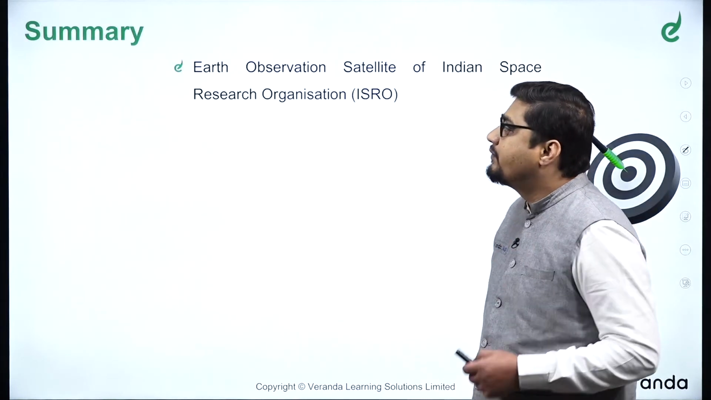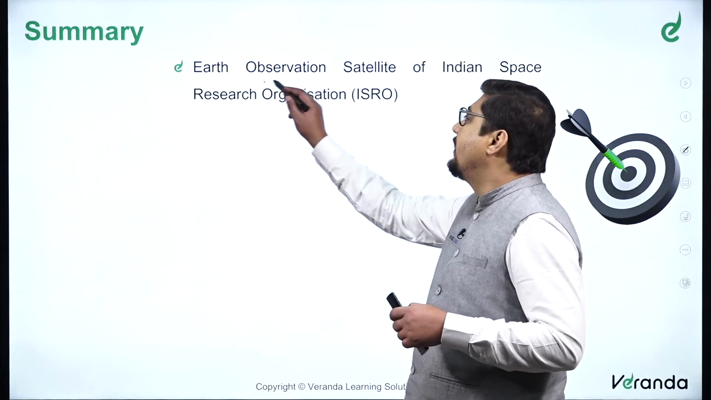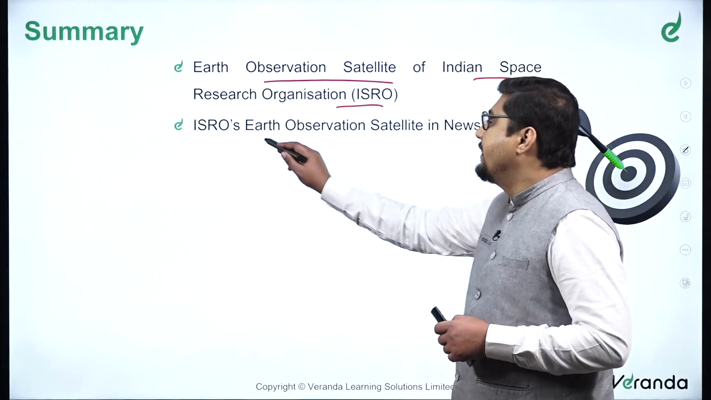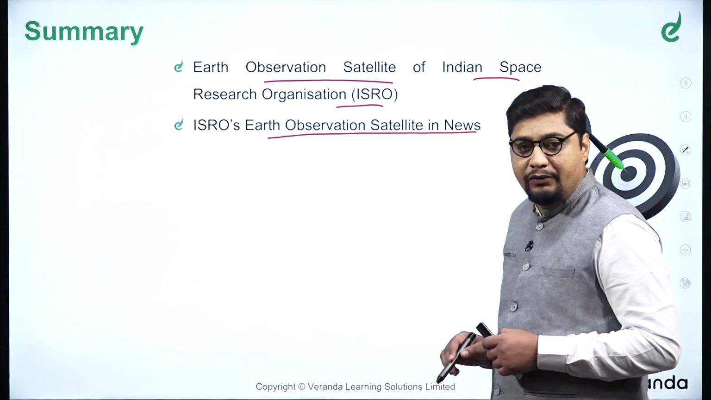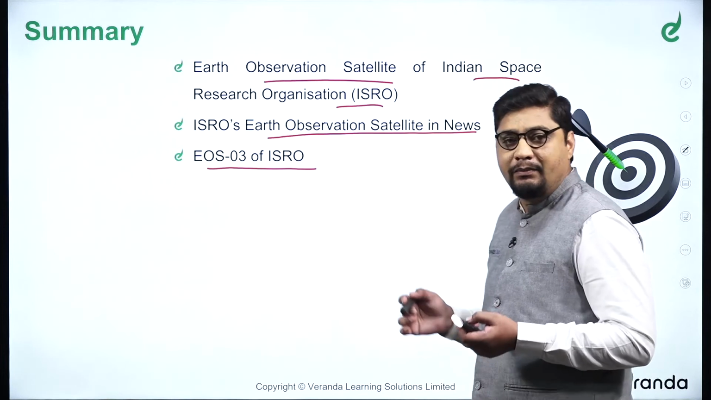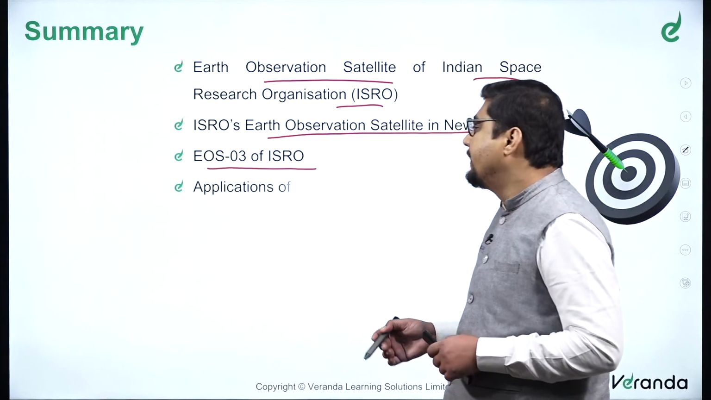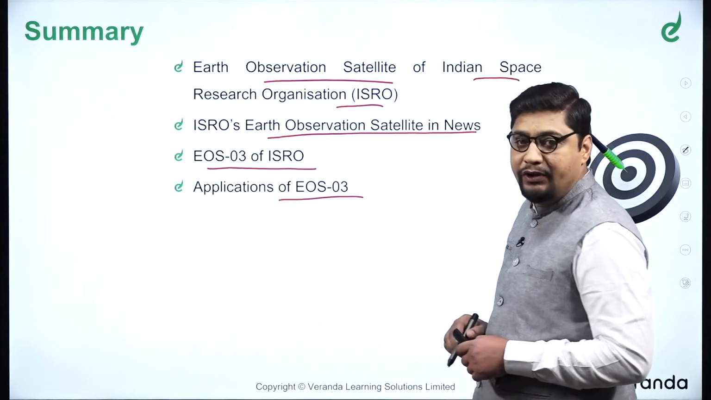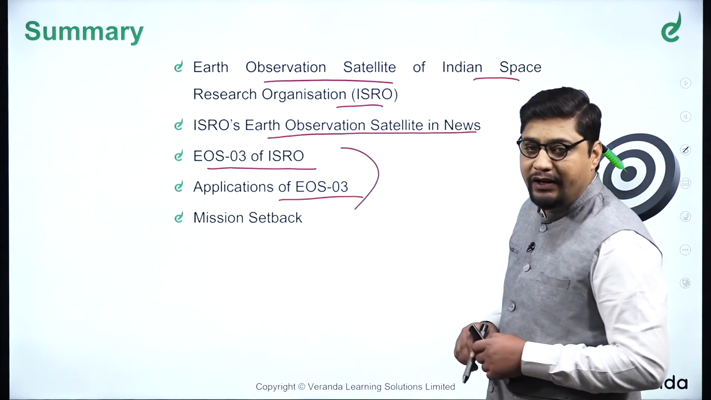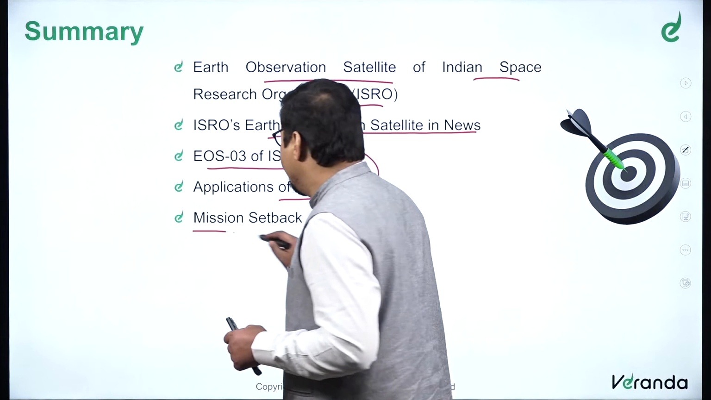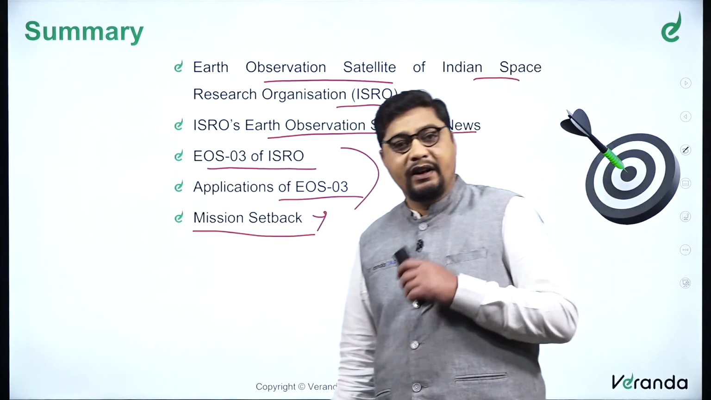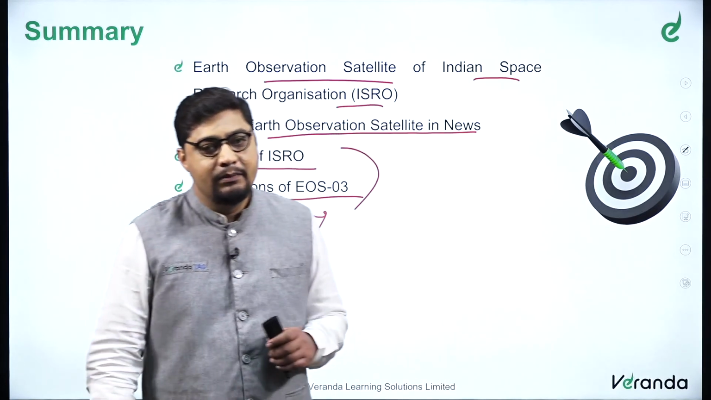So to summarize what we learned: the Earth observation satellites of the Indian Space Research Organization. Then we studied ISRO's Earth observation satellites in news. Further, EOS-03 of ISRO. EOS is nothing but Earth observation satellite. And further, we studied the applications of EOS-03. And then finally, in spite of studying the applications and learning about that satellite, we had a mission setback, and that was because of the failure of the indigenously manufactured cryogenic engine. So that was the mission setback.